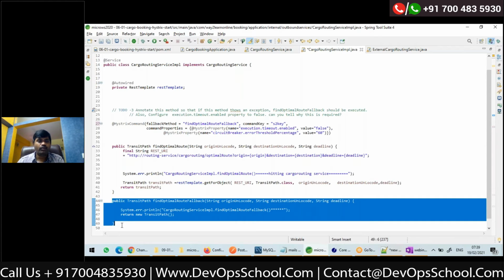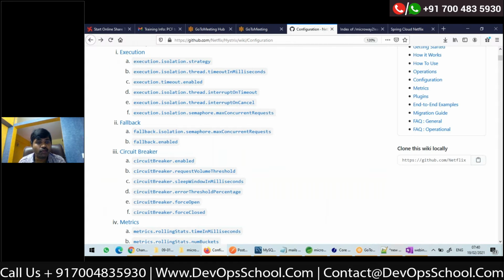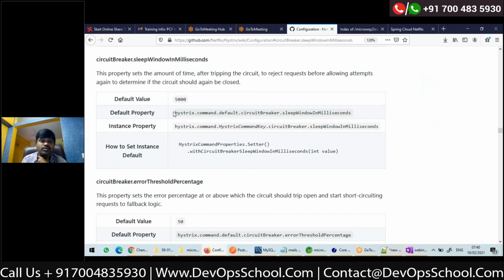Okay, fine. So now let us go with other important configurations. You understood about this one, right? Now, circuit breaker sleep window in milliseconds. What is the sleep window? By default, it is 5 seconds. Can you guess what the sleep window is?